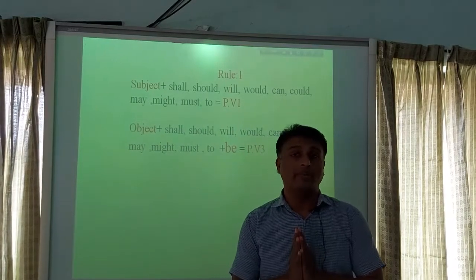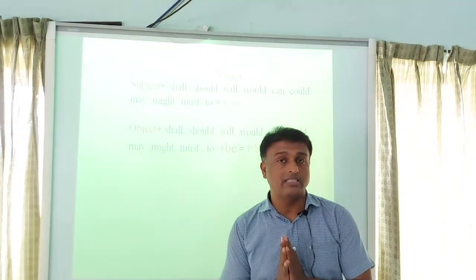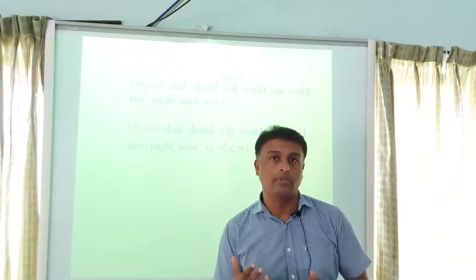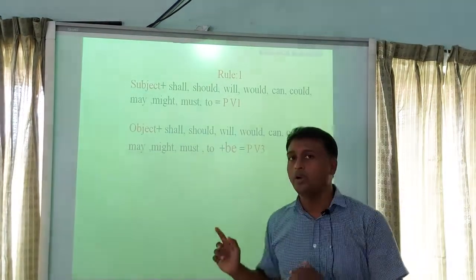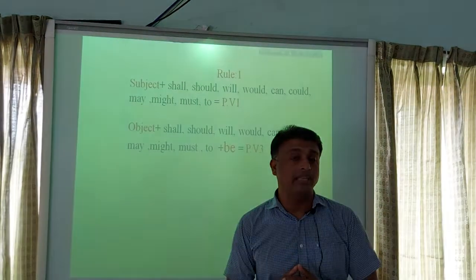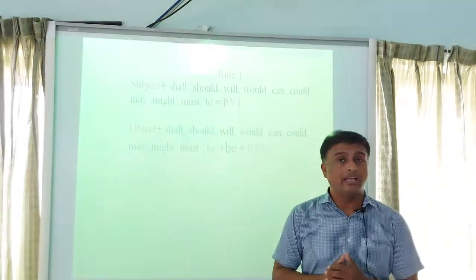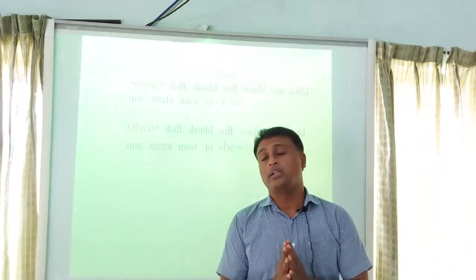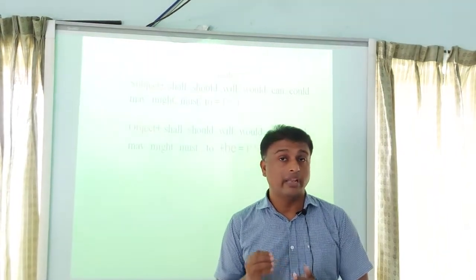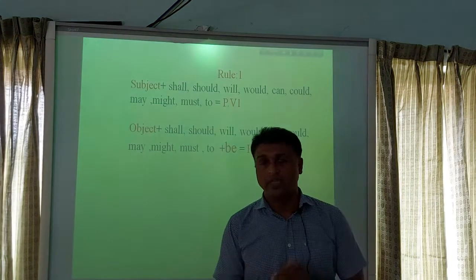We will write principal verb 1 after modal auxiliaries if the sentence is in active mood, and we will write principal verb 3 when the sentence is in passive mood. Now again the question is, how will we understand that this sentence is in active mood or passive mood?